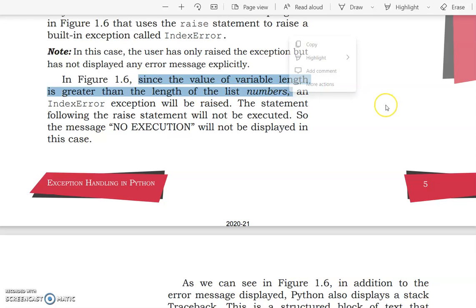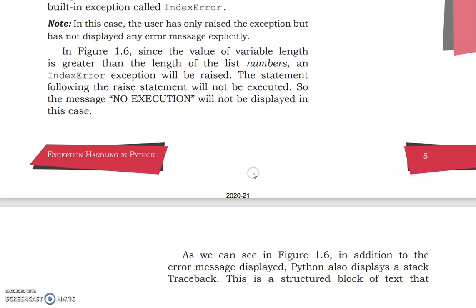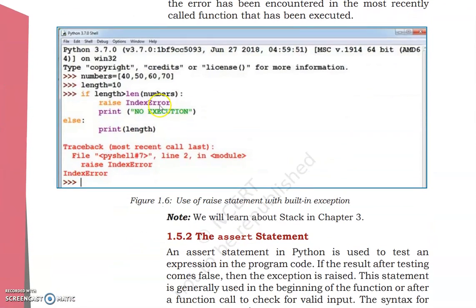Look at what this means. The value of variable length is greater than the length of the list numbers. This is the length here, 10, and the list numbers we have here are 4. Okay? 1, 2, 3, 4, and the length we have here is 10. So if it is greater, it has an index error because it is above the maximum number given in the range.